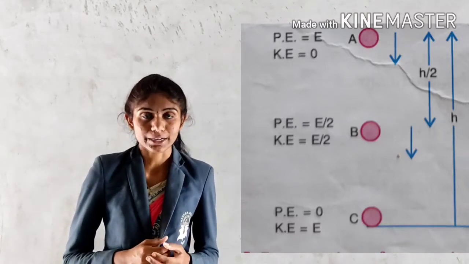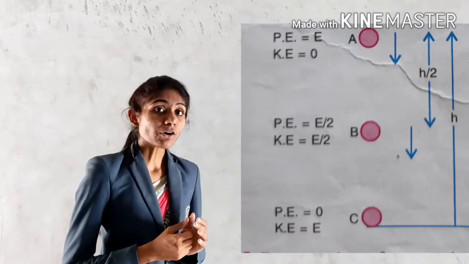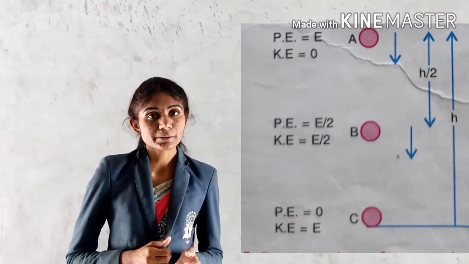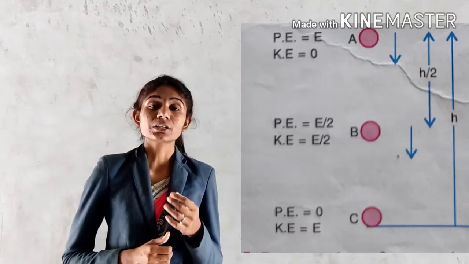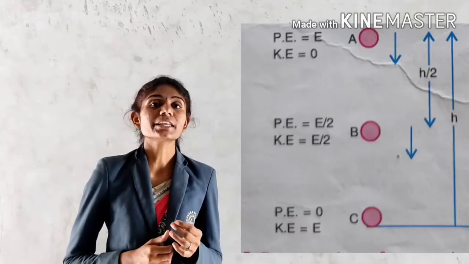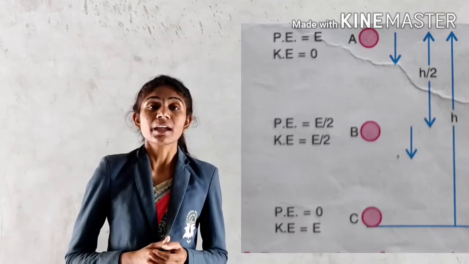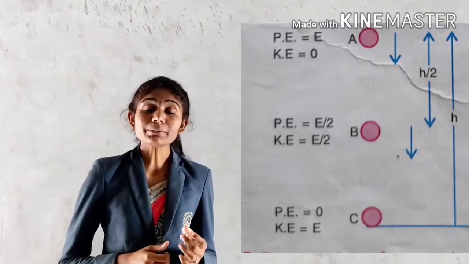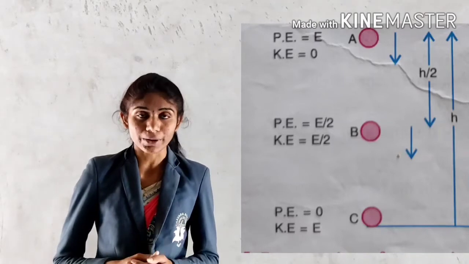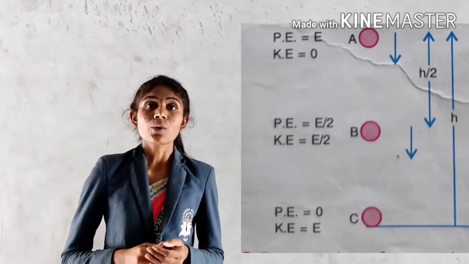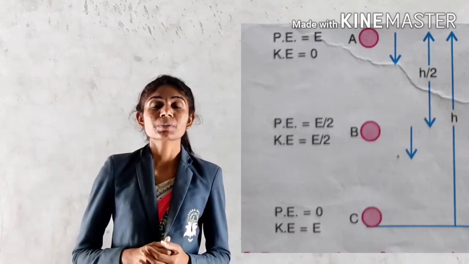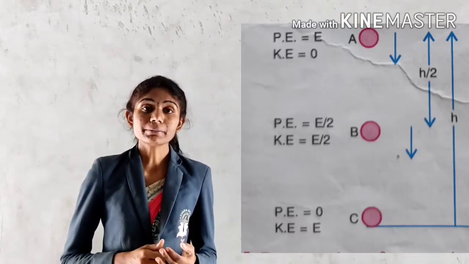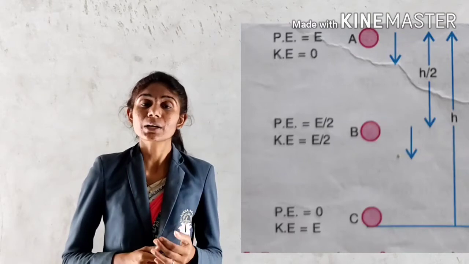And as we can observe, at every point, point A, point B and point C, the total sum of potential energy and kinetic energy comes to capital E. It means it will be the same at every point. So it shows that during conversion also, the energy is always conserved and always remains constant.